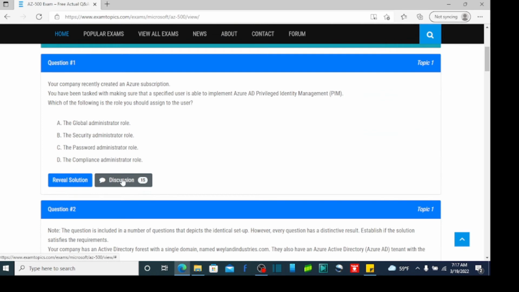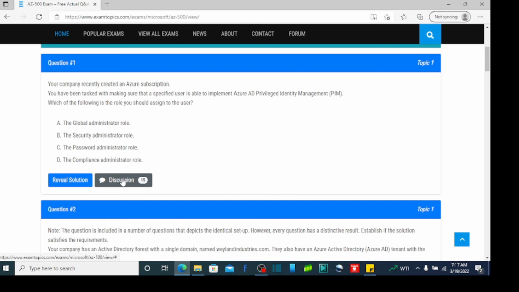The discussion forum is awesome because you get to see other people's answers, and sometimes the question bank here may be wrong. And I will always advise this: do the research. If you don't think the question is right, do the research. Prove exam topics wrong. Most of the time they're going to be right, but I've even run into questions that don't sound right. That's any dump, that's any site. But like I said, exam topics is the way to go.